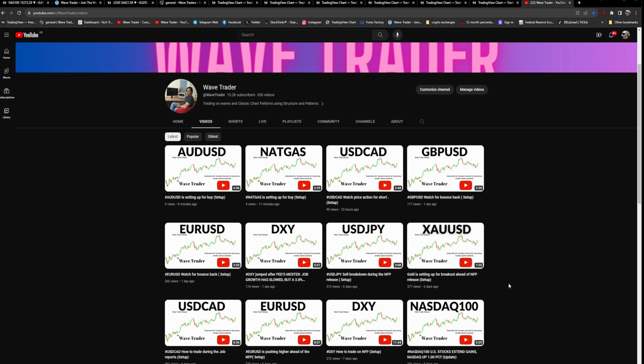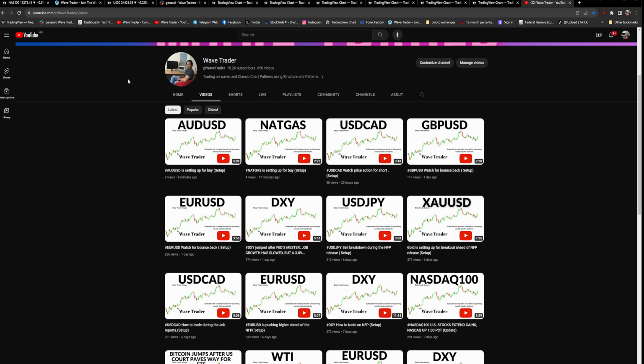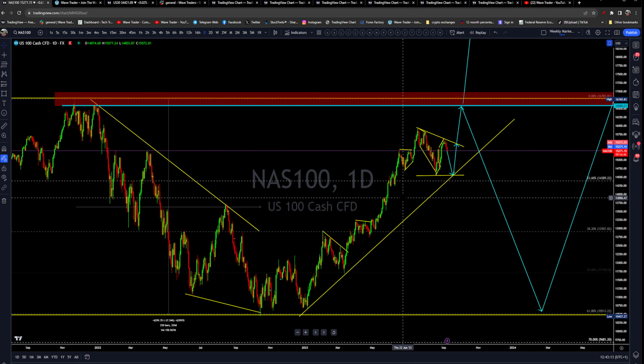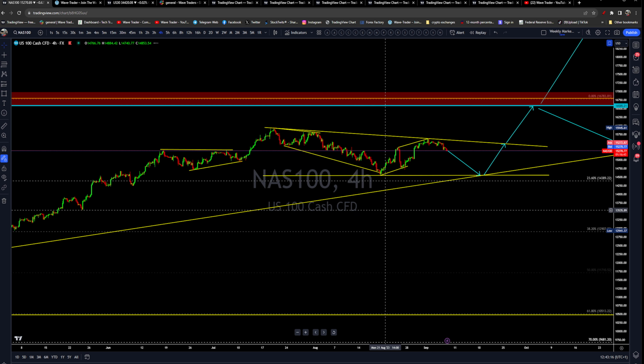And now we can see that just recently China has banned Apple use in its offices, which is causing Apple, which is a big giant, to fall ahead of the US New York open, and that ban is causing Apple to lose its value. And obviously we're going to see some effect of that on the Nasdaq 100 index. In the weekly market outlook, we're expecting the Nasdaq 100 index to continue to keep rising, but right now we may not see the move.